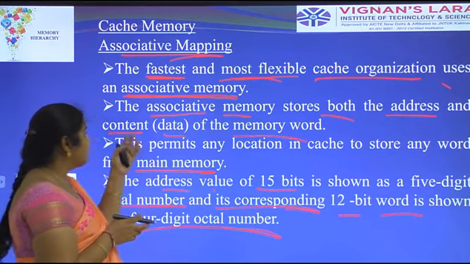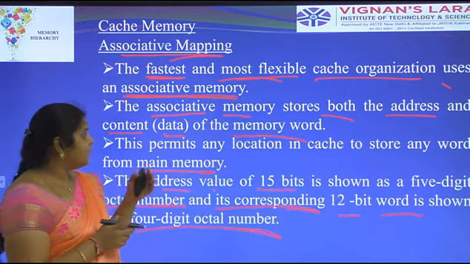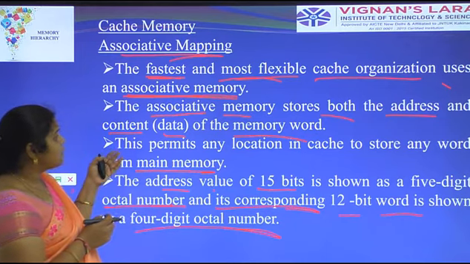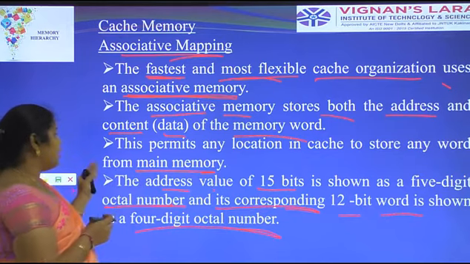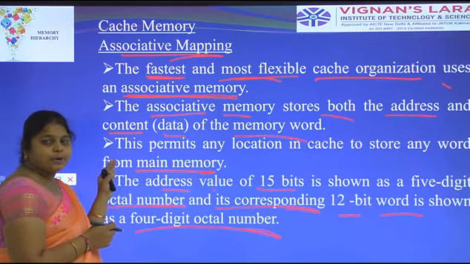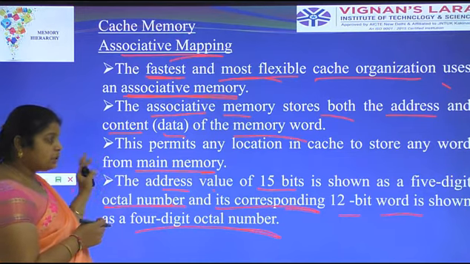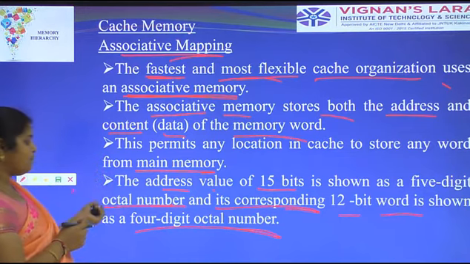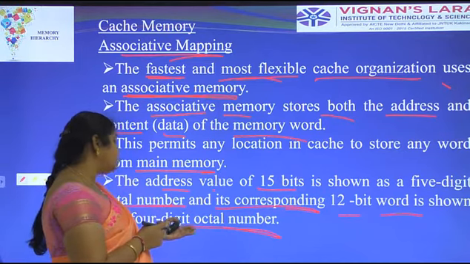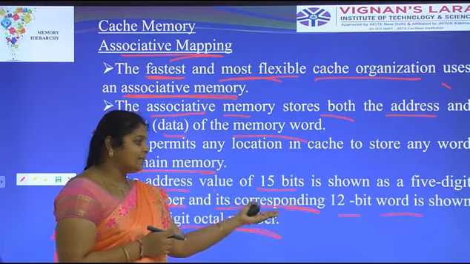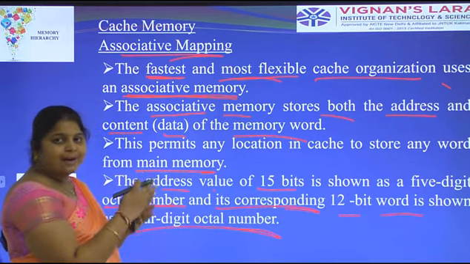Associative memory stores both the address and the content of the memory word. Associative mapping permits the cache to store any word in the main memory. And it consists of two values: one is 15 bits and another is 12 bits.